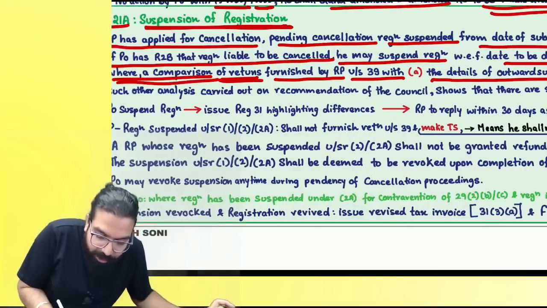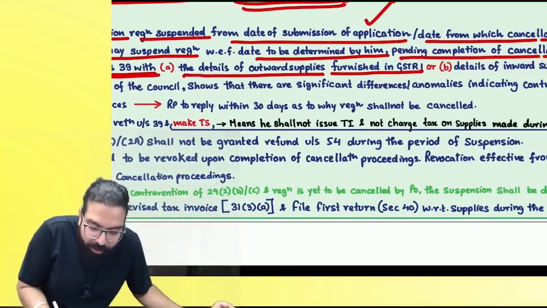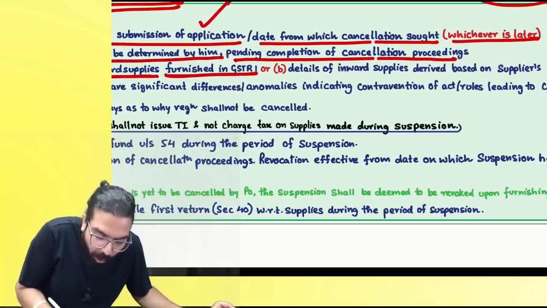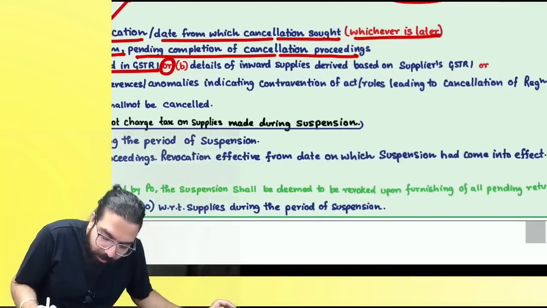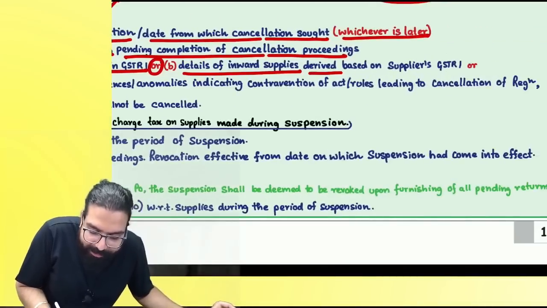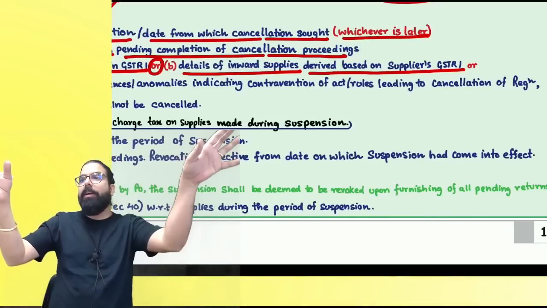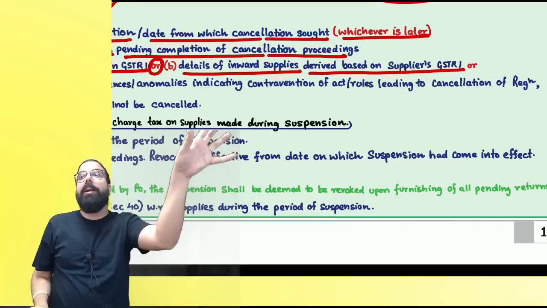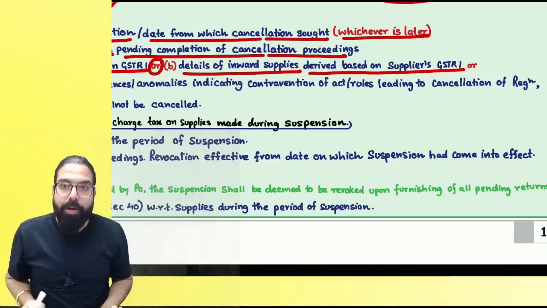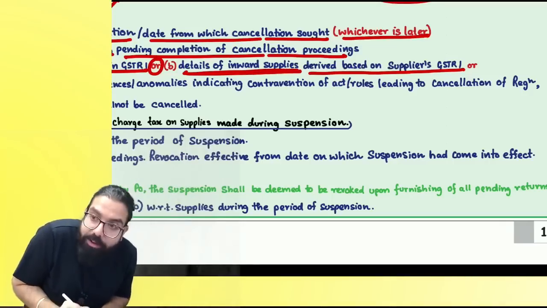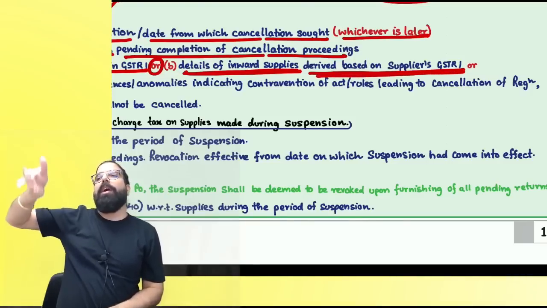Where a comparison of the return furnished by the registered person under section number 39 is made with the details of outward supplies furnished in GSTR 1, or you are checking your monthly return with what? The details of inward supplies derived on the basis of suppliers' GSTR 1, your monthly return with the GSTR 2B details which are appearing with you. Are we clear, everyone? Because the details of inward supplies are derived on the basis of suppliers' GSTR 1. The supplier will file GSTR 1, and it will come in your 2A and 2B.